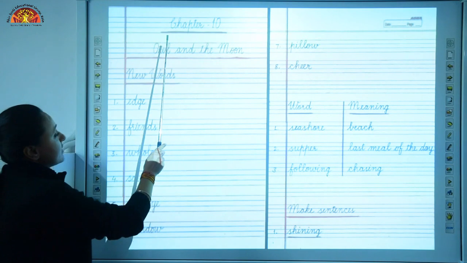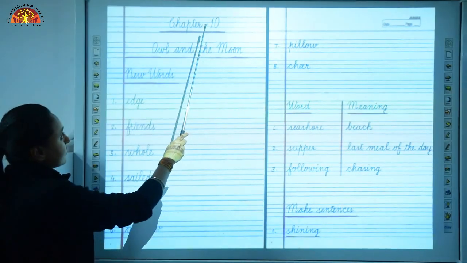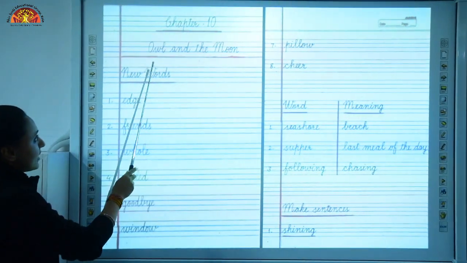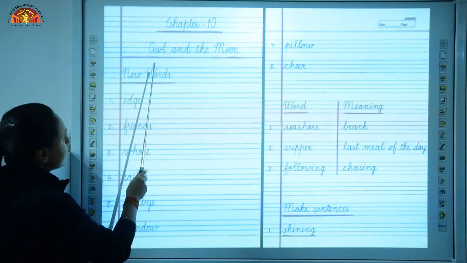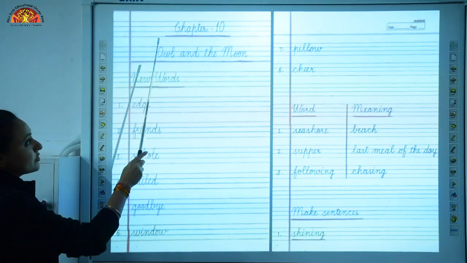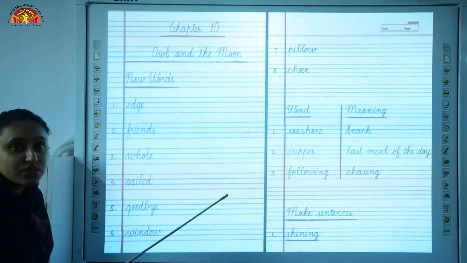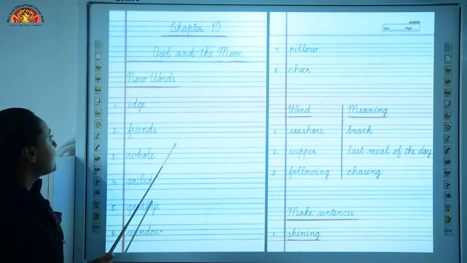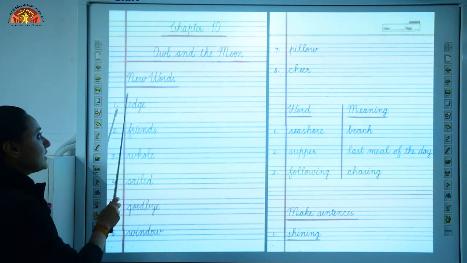So in first line we will write chapter 10. After that we will write title of the chapter, Owl and the Moon. Then after that new words, okay. Children, you have to draw red margins as shown here, okay. So we will start with new words.